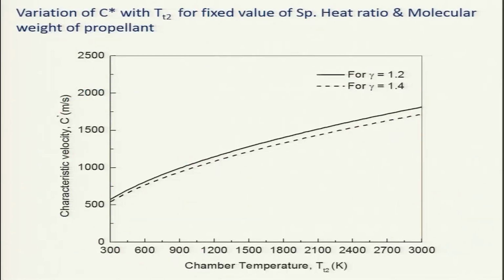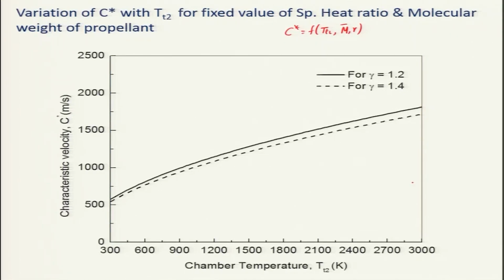So, let us now look at how this CF varies with TT2 for fixed values of specific heat ratio and molecular weight, because if you recall, CF is a function of TT2, m bar, that is molecular weight, and gamma. Here we have plotted the characteristic velocity C star versus the chamber temperature, and you can see that it is increasing with the chamber temperature. Naturally one will be tempted to go for a higher characteristic velocity to obtain a higher specific impulse.